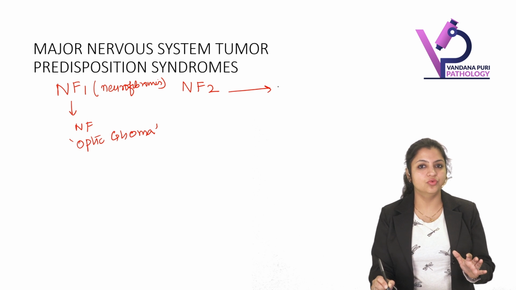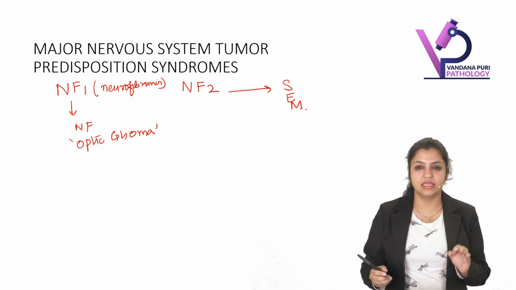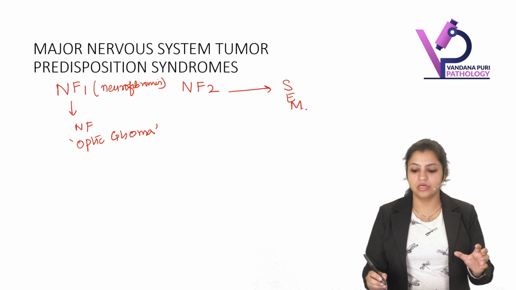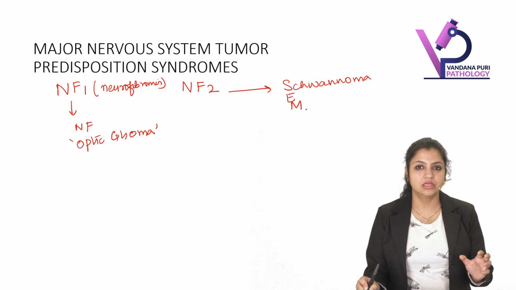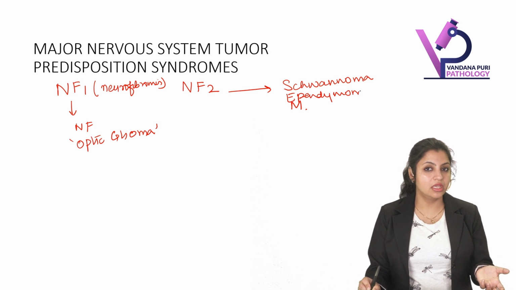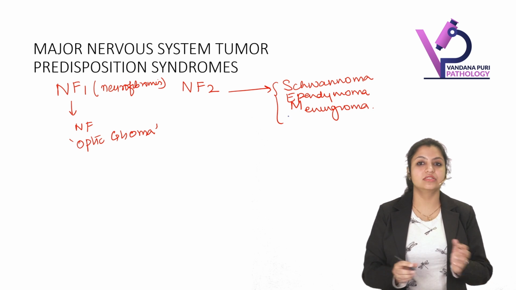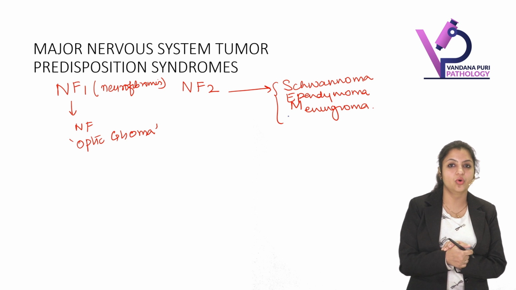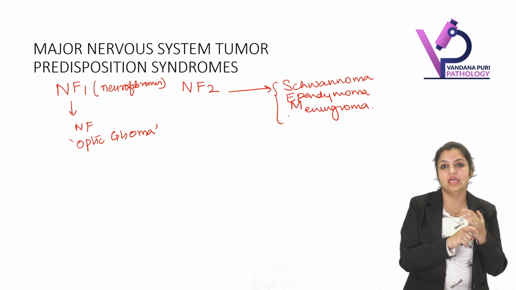What about NF2? Remember a very simple code. SEM. It is associated with SEM. Vestibular schwannomas. Ependymomas. And meningiomas. So whenever somebody asks you what NF2 mutations, always remember schwannomas, ependymomas, and meningiomas.